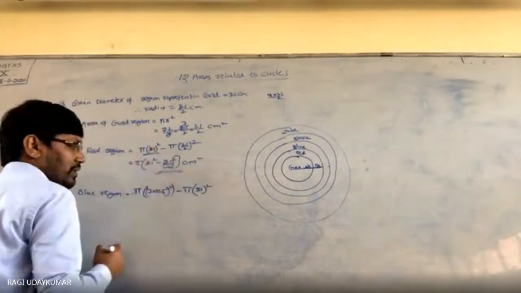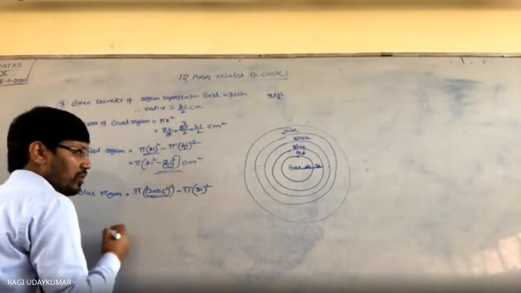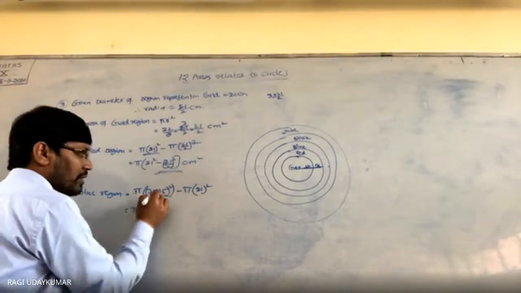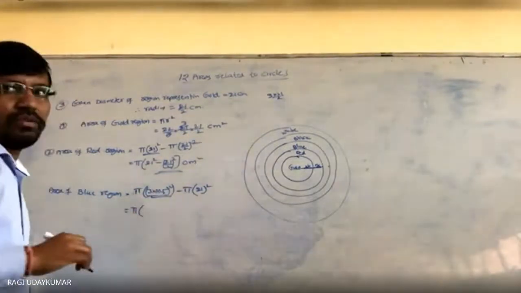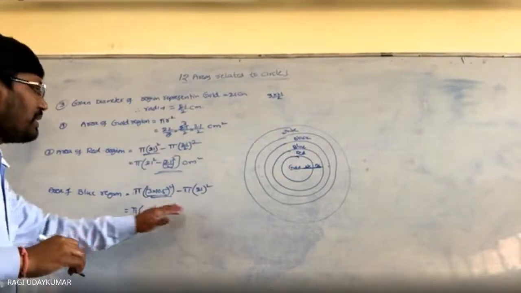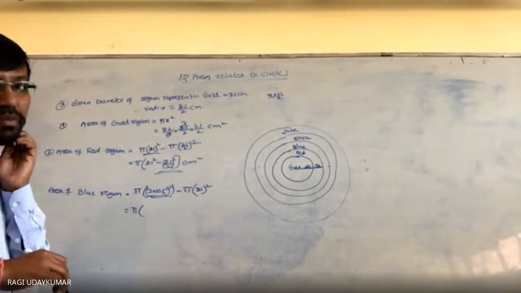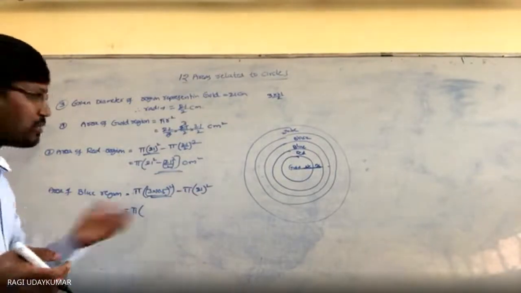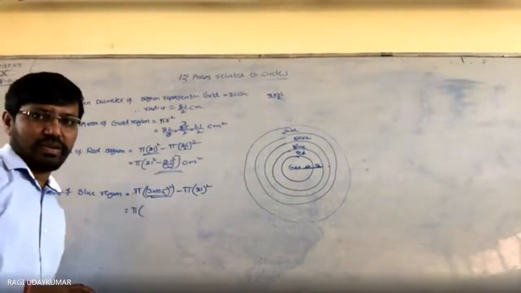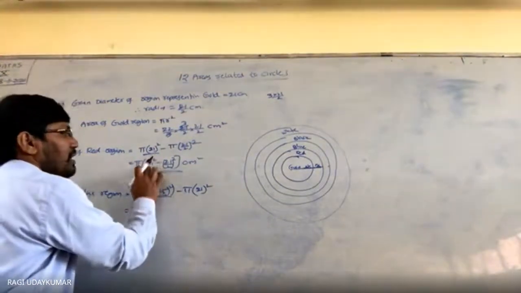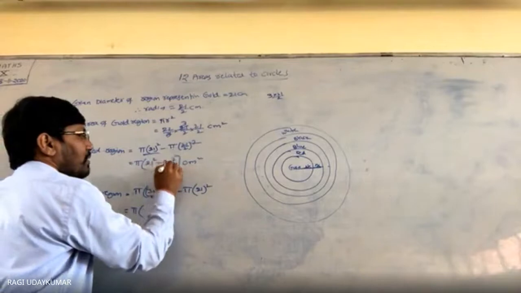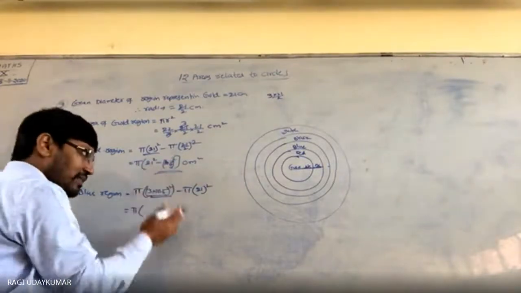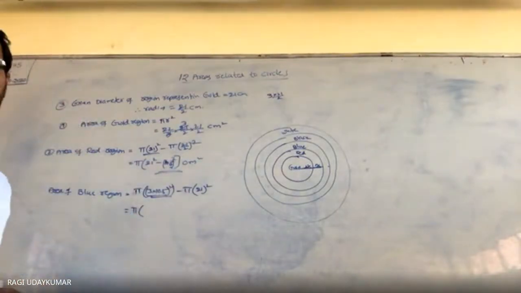So इसको value find out करो. If you need to find out here 3 into 10.5 value, and a square minus b square formula apply karo. a minus b, a plus b, the value you are going to get in easiest way. Here also if you want you can take 21 square minus 10.5 square. So like this every region area you need to find out.